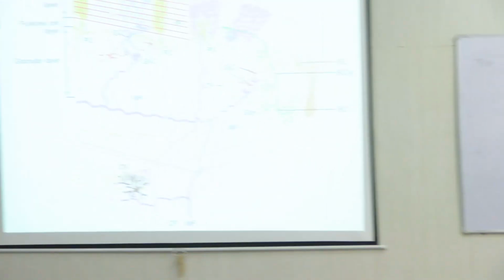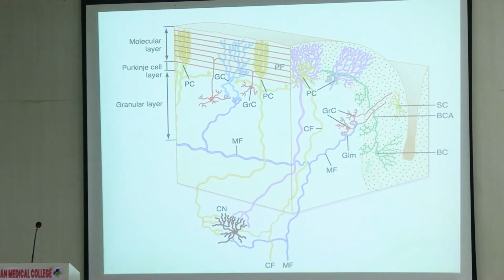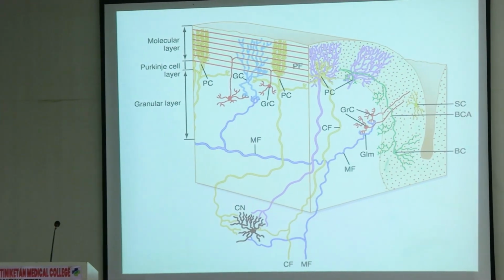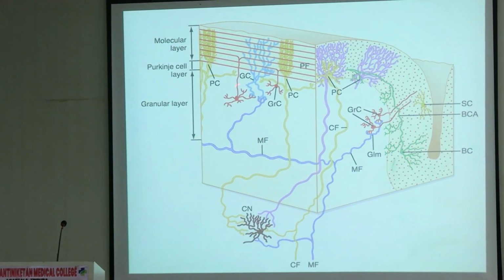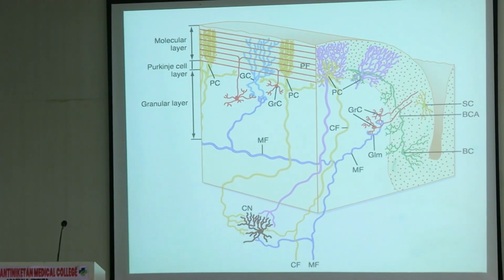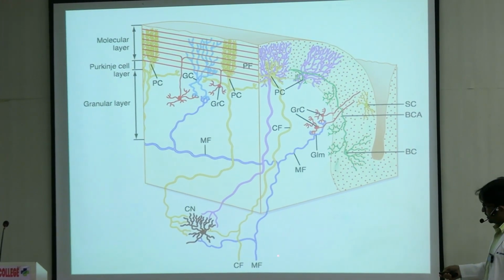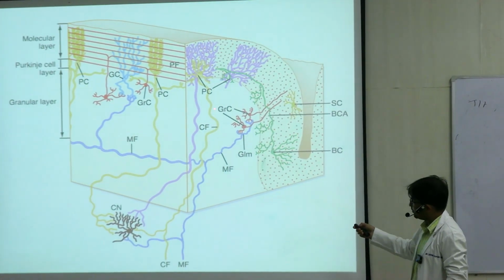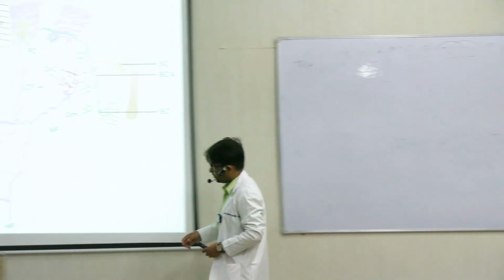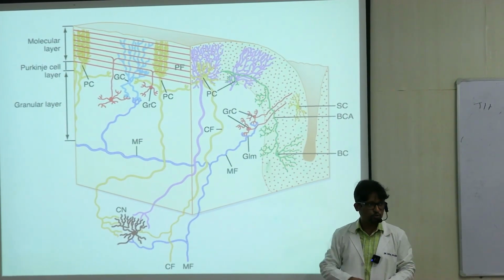Moving on to the different layers, right? So in the cerebellar cortex, if you take a cross section or a slice, this is the outermost layer, the molecular layer, followed by the Purkinje cell layer, and then the granule cell layer. Now if you look at the different forms of neurons which are there, this is the deep cerebellar nuclei. The ones in yellow are the climbing fibers. The ones in blue are called mossy fibers. So climbing and mossy fibers are the two afferent fibers, sensory fibers which go to the cerebellum.